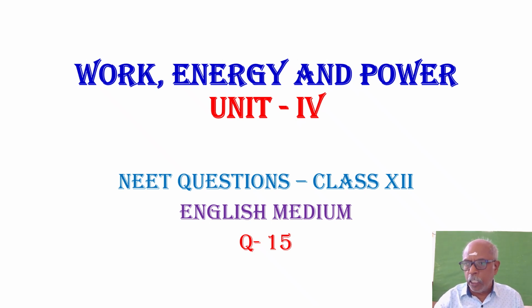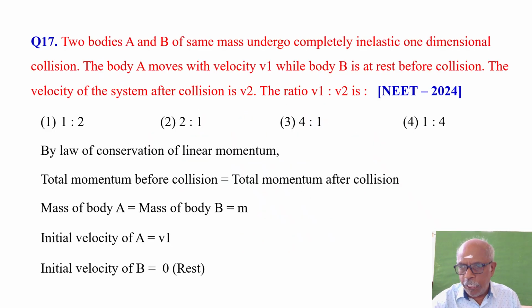In today's video, we are going to solve a multiple choice question from the chapter Work, Energy and Power. The question is: two bodies A and B of same mass undergo a completely inelastic one-dimensional collision. The body A moves with velocity v1 while body B is at rest before collision. The velocity of the system after collision is what?